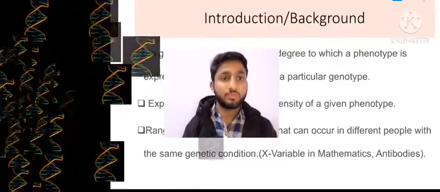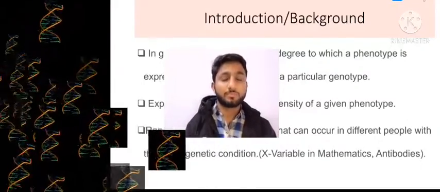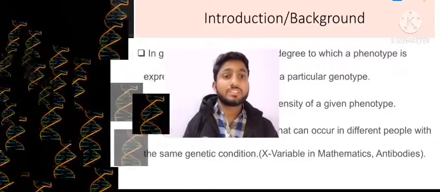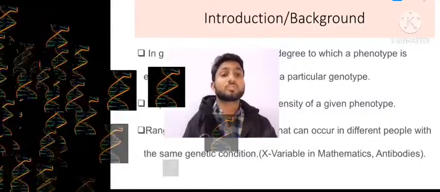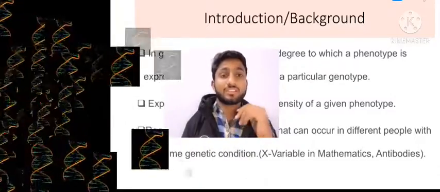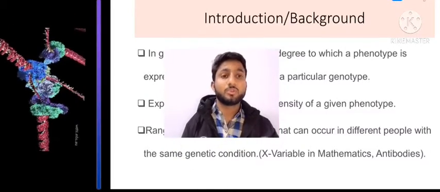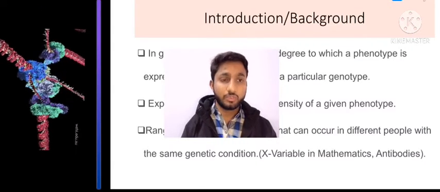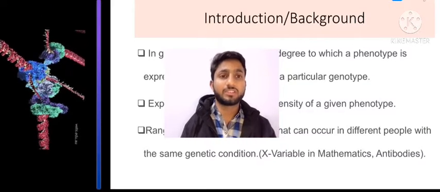If an individual has the same genomic makeup as another individual, they still show different phenotypic effects. What is the reason? Scientists are unable to disclose all the reasons why this happens, why genes produce different proteins or products, or why genes are differently expressed in different individuals. Scientists cannot explain this properly. Only some factors have been proposed, so we will discuss those factors which are responsible for variable expression of the gene in the next slides.